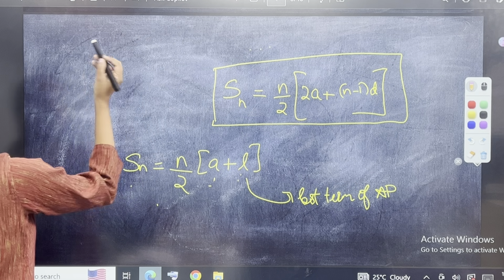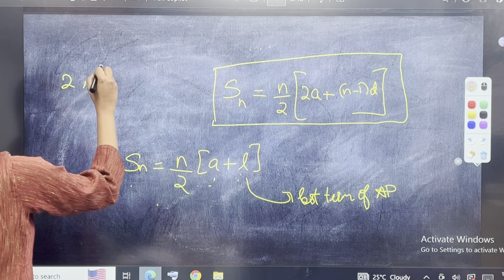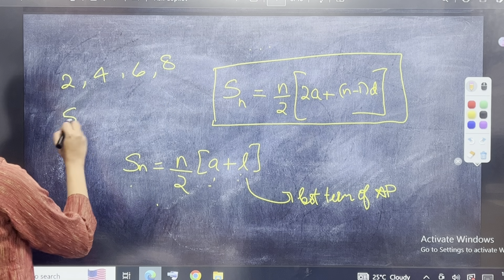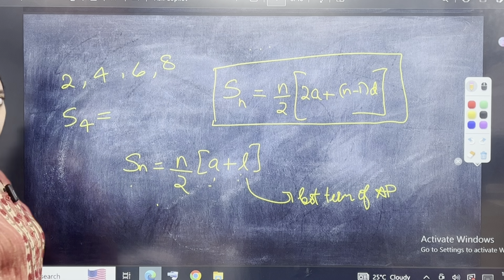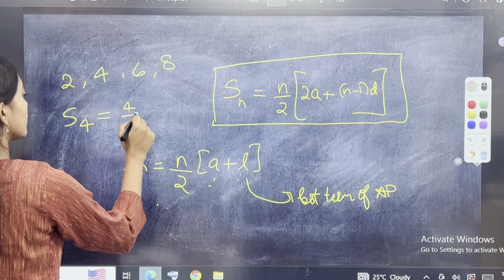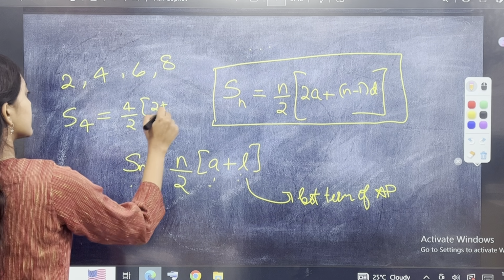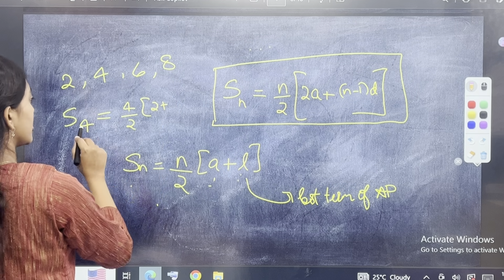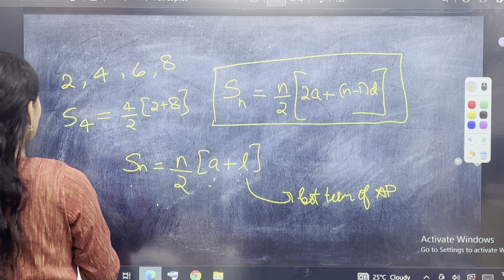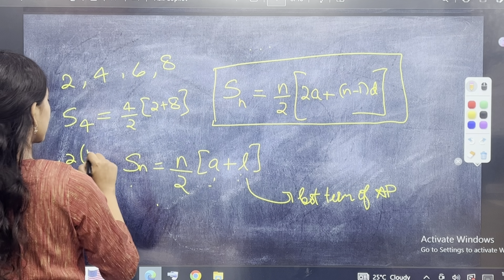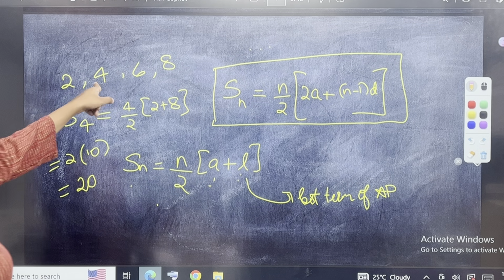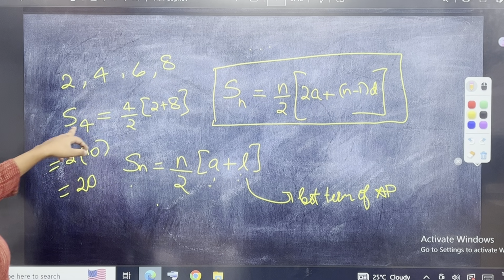Any question you take. For example, my AP is 2, 4, 6, 8, and I'm asked to find the sum of the 4 terms. You can of course do n by 2 into 2a plus n minus 1 into d, but instead you can do n by 2, which is 4 by 2, into 2, which is the first term, and 8, which is the last term, because in 4 terms the 4th term is the last term, which is 8. So you have 4 by 2 is 2 into 8 plus 2 is 10, and 10 into 2 is 20. So even if you calculate here, 2 plus 4 is 6, 6 plus 6 is 12, 12 plus 8 is 20. So this is another formula.